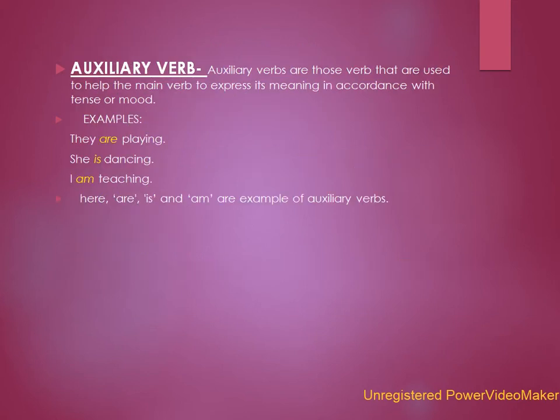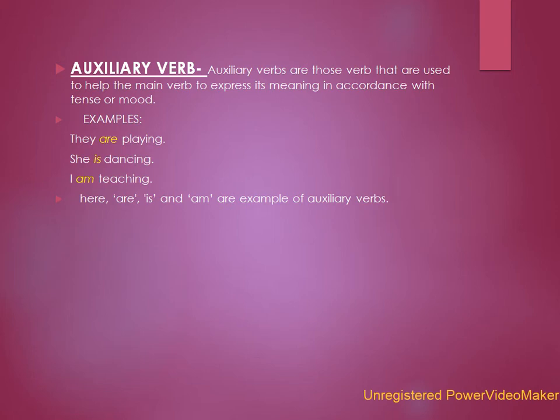Now coming to auxiliary verbs. Auxiliary verbs are also known as helping verbs. They help the main verb in a sentence. Auxiliary verbs are those verbs that are used to help the main verb to express its meaning in accordance with the tense or mood.